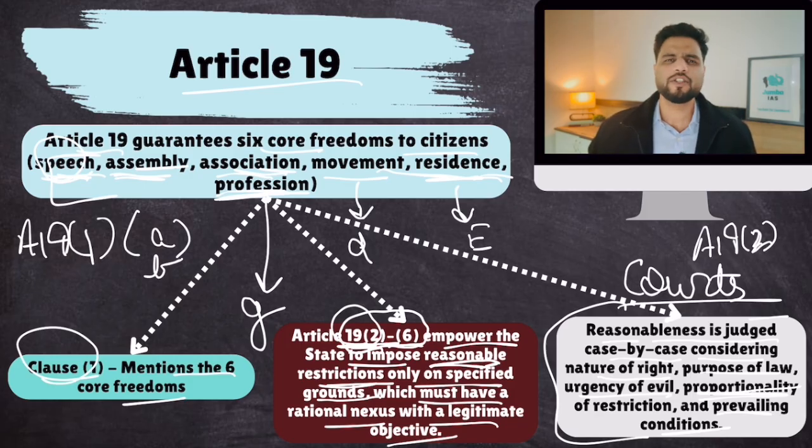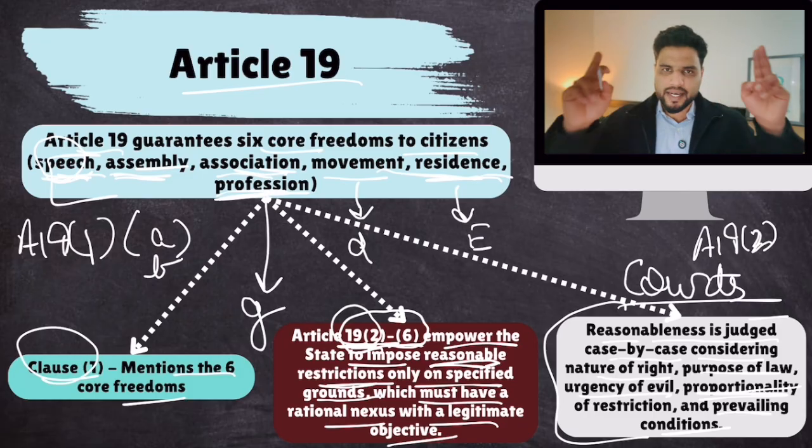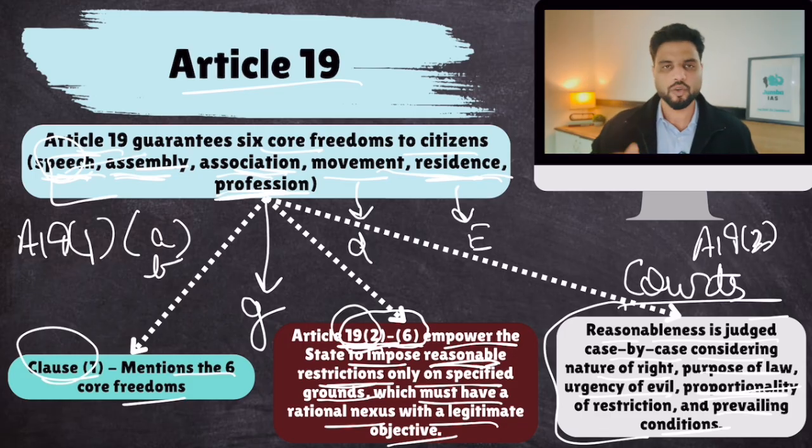Now these reasonable restrictions can be like public order, morality, or brotherhood, to maintain fraternity in India. So these reasonable restrictions are like that: public order, morality, everything. So if your speech is causing riots, then that is disrupting public order. So your speech will be restricted. You understand? So these grounds are mentioned. By the way, in your notes, I have given a table which explains each and every clause one by one and the reasonable restrictions applicable on those clauses. Clear? So do memorize that table also, because if you memorize that table, Article 19 would be clear. No further questions would be asked, as far as the constitutional provisions with respect to Article 19 are concerned.